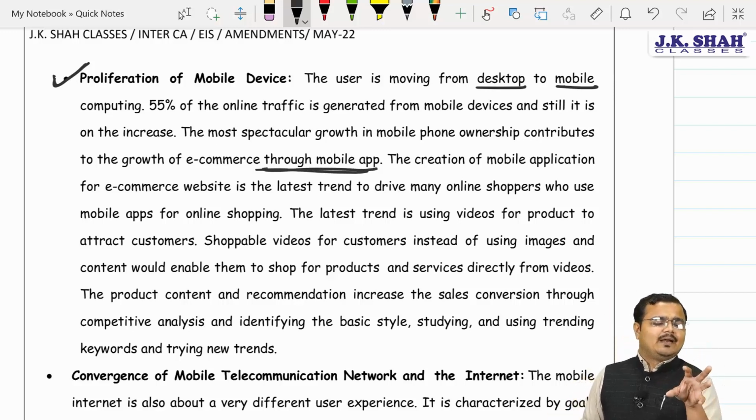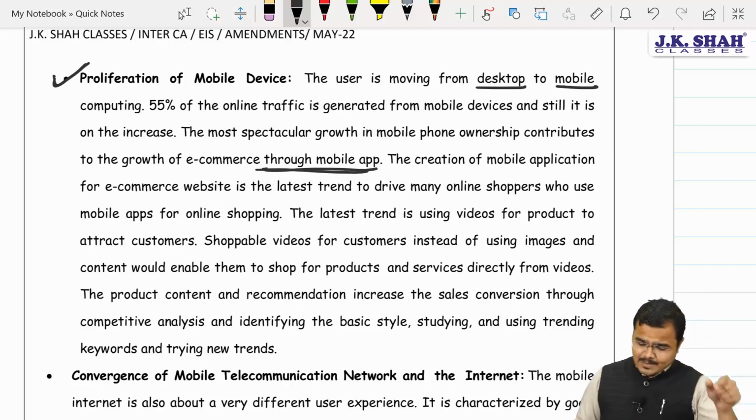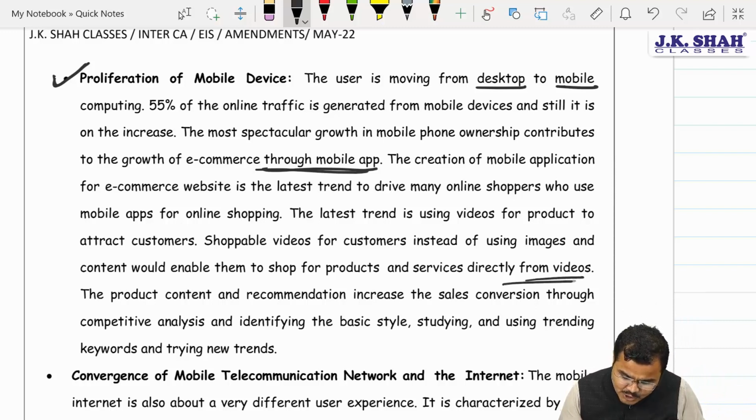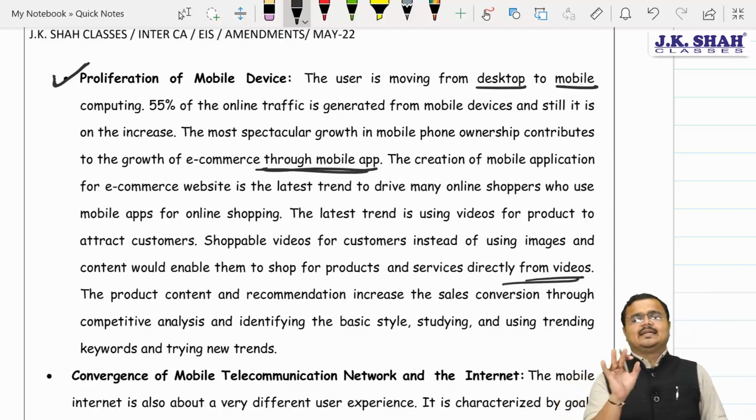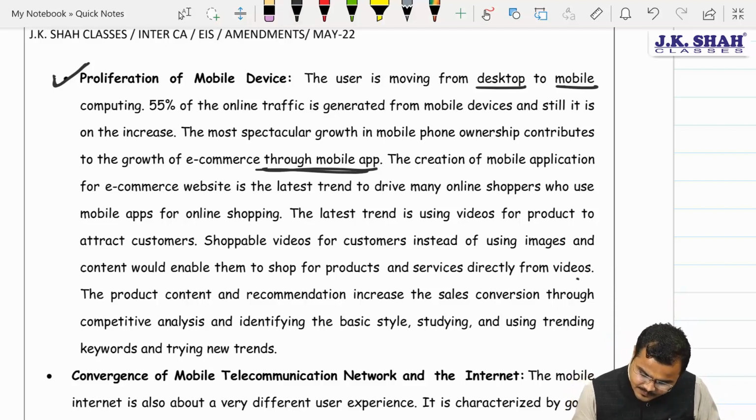They started attracting the consumer by not only giving information, which earlier they used to give in printed form, but they started making videos of their product, so that they can send small videos of the product to attract the customer.